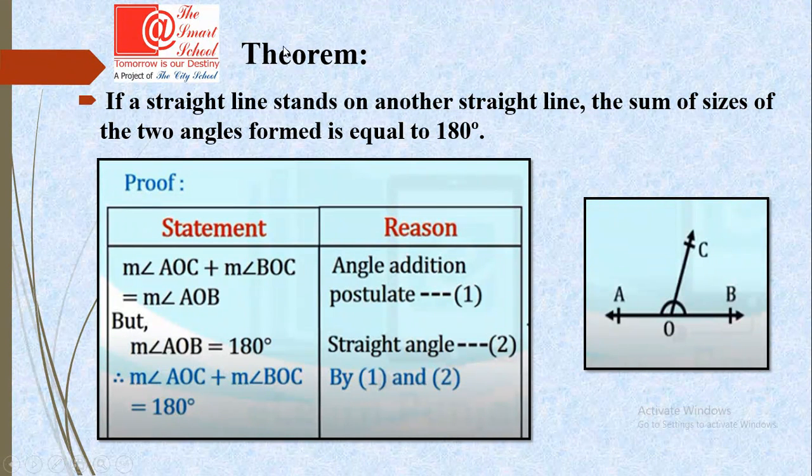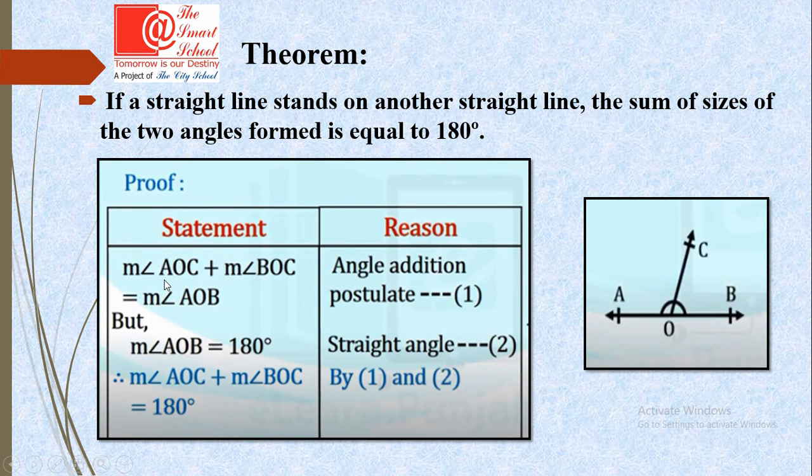Now another example: if a straight line stands on another straight line, the sum of the sizes of the two angles formed is equal to 180 degrees. This is almost the same as the previous theorem, but in a little different way. They are saying if a straight line stands on another straight line. So this is a straight line and one line is standing on it. So the sum of their angles, or the sum of these angles, is equal to 180 degrees. Obviously, if these are on a straight line, their sum is 180 degrees.